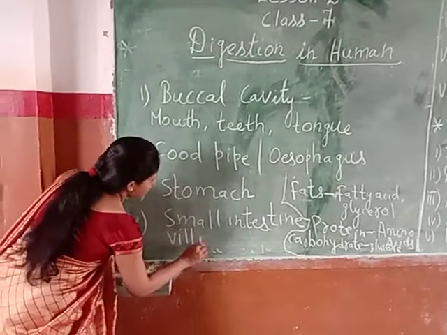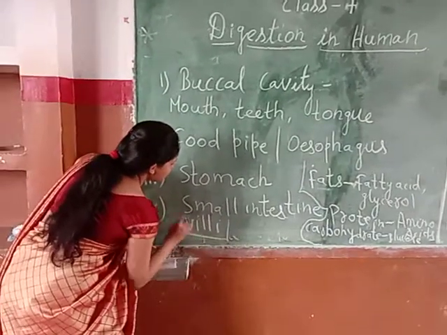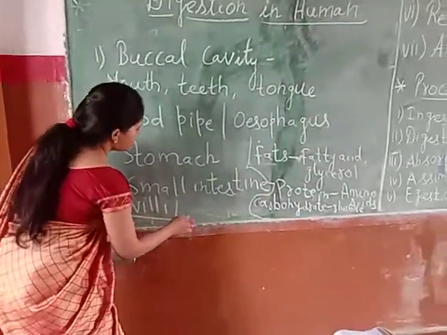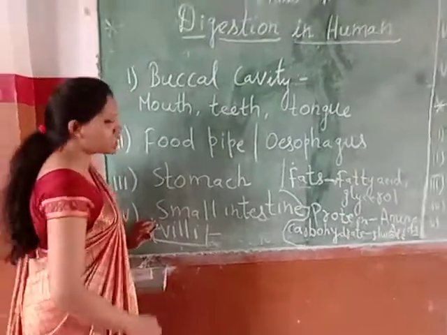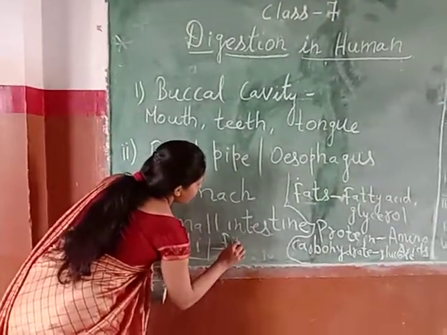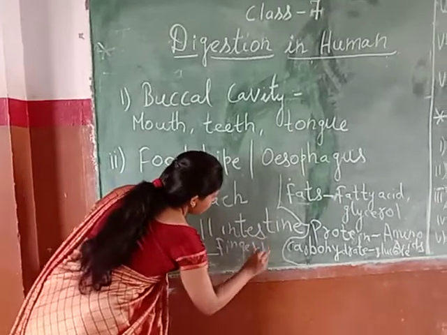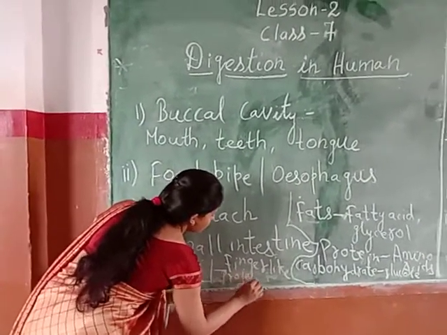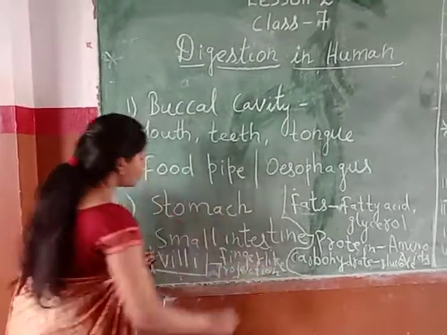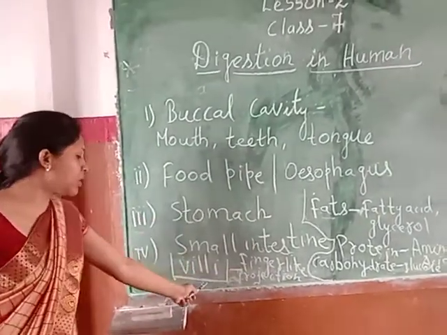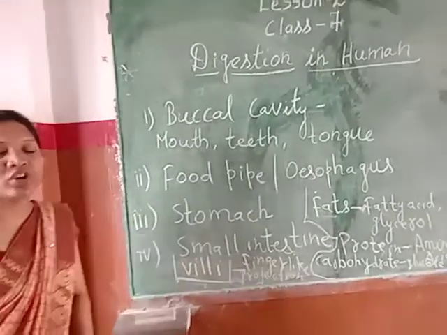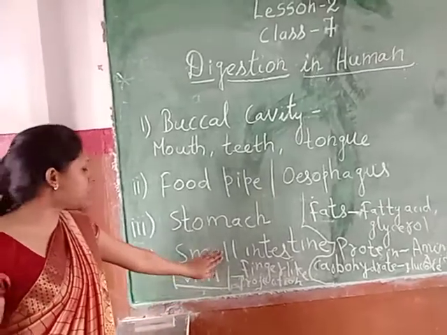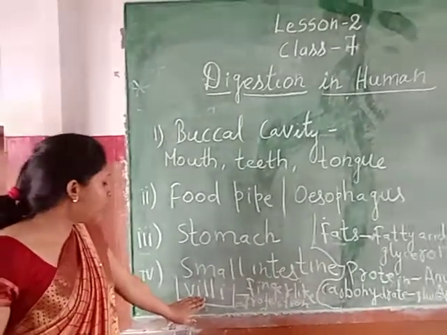Villi. Okay, villi means the finger-like projections which are present on the walls of the small intestine, and here the absorption of important nutrients will take place by the walls of the small intestine, which we call villi.